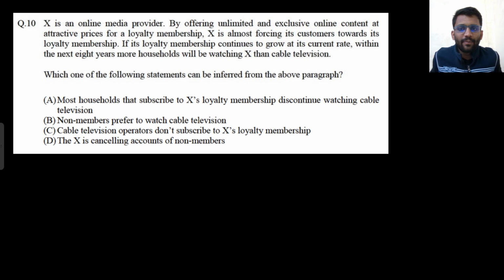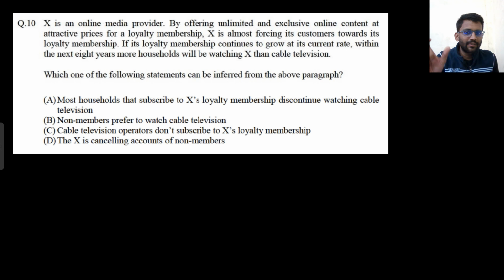So X is an online platform. X is an online media provider. By offering unlimited and exclusive online content at attractive prices for a loyalty membership, X is almost forcing its customer towards its loyalty membership. They are offering very good content, unlimited and exclusive online content, at a very attractive price. What do you mean by attractive price? That means a very low price for a loyalty membership.